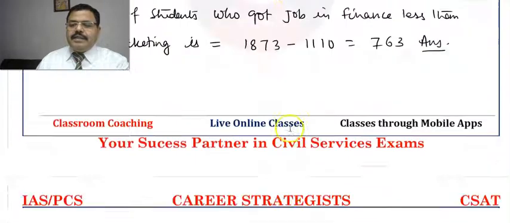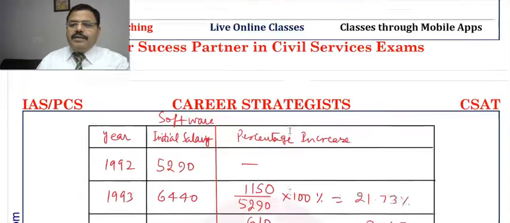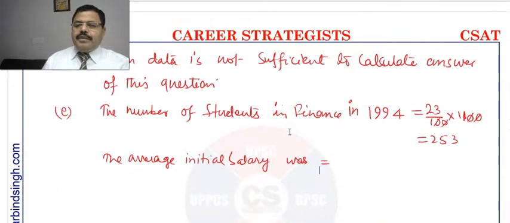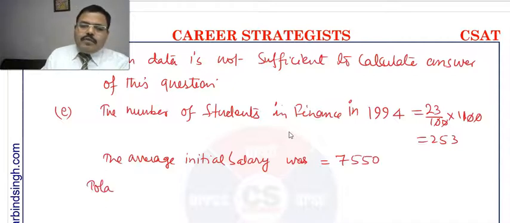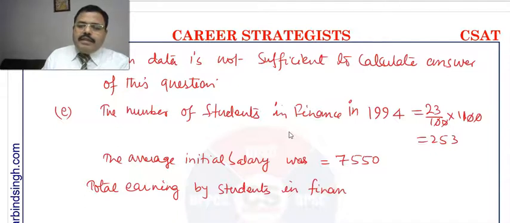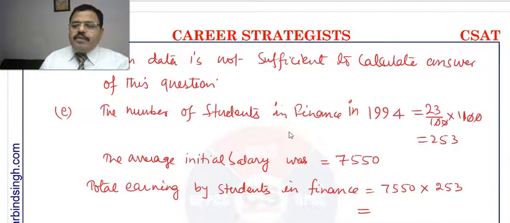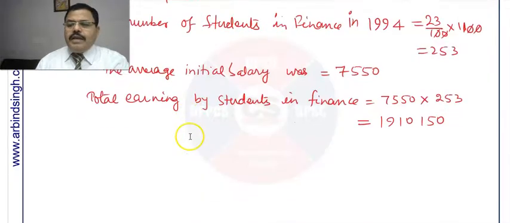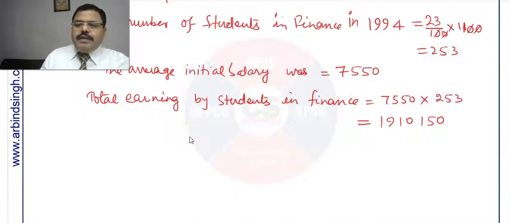So the total earning by students in finance is equal to 253 students at a rate of 7550, and you can multiply them: 1910150 rupees.